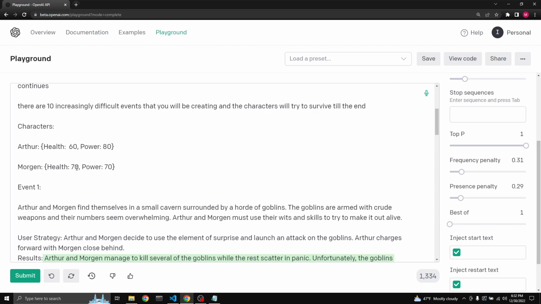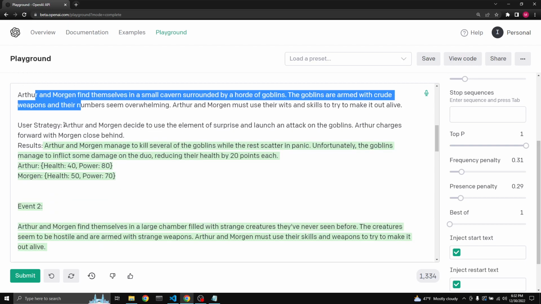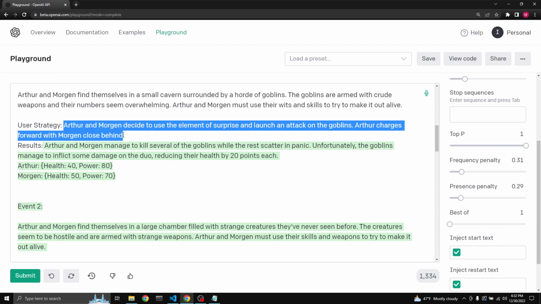Maybe so they'll run into events, and then whoever is playing the game can enter a strategy with just natural language. They can just type in, and then GPT will decide, or they can let GPT decide what the user strategy will be.